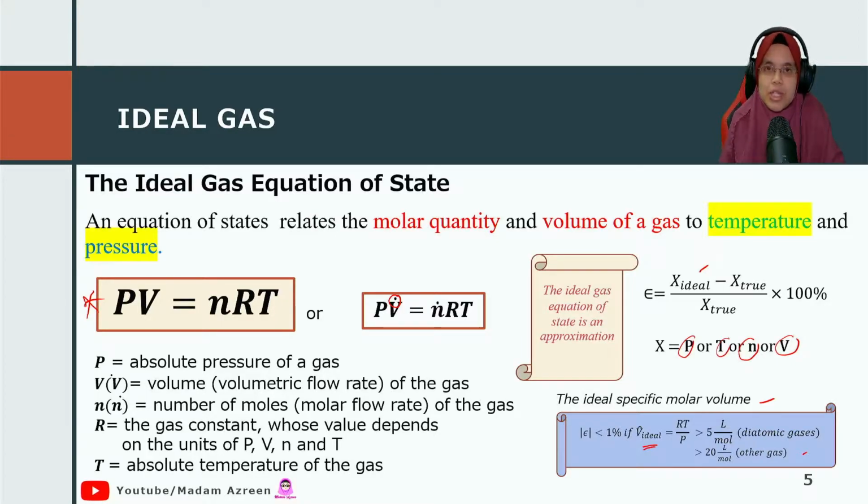And you are going to use it, just apply it. You don't need to take care of how to derive it. So don't worry. Just remember PV equal to nRT: P for pressure, V for volume, n is the mole, R is the gas constant, and T is the temperature.